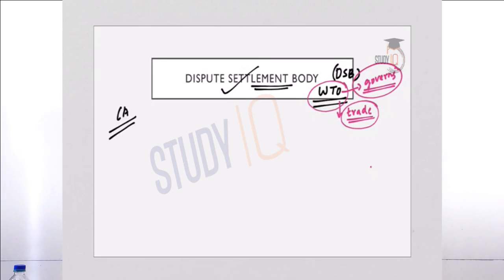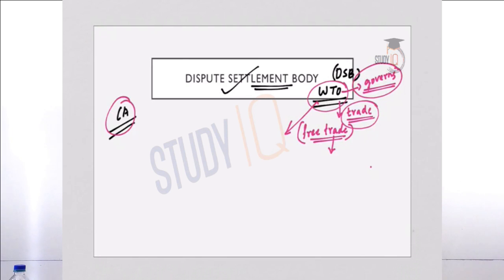And what is the mandate of WTO? The mandate is to reduce trade barriers, tariffs, quotas, and promoting free trade. So promotion of free trade is the mandate of WTO, and it does it by reducing the trade barriers or tariffs and quotas that act as hindrances for free international trade. Now coming to the current affair of it.